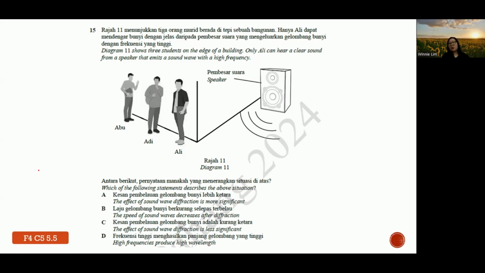So the concept involved is basically diffraction, because under the diffraction idea, they're talking about what? Okay, so if you want all of the 3 boys to hear the sound from the speaker, that means diffraction must be obvious.